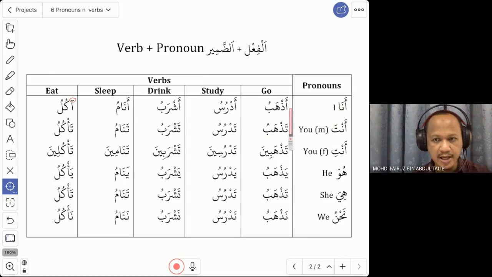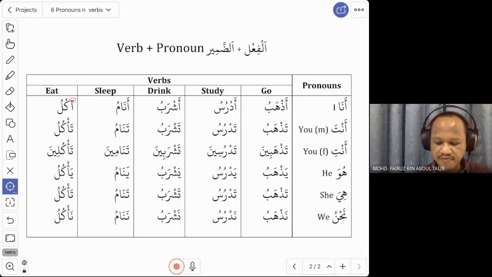How do you know it is I and not he and not she? Because of the a. Do you get that? So the a here has some intrinsic meaning that means I. So azhab, for example, we say azhab ila jami'ah. I go to the jami'ah. You don't have to say ana azhab ila jami'ah. But if you say ana azhab, that is also correct. So you have the option.